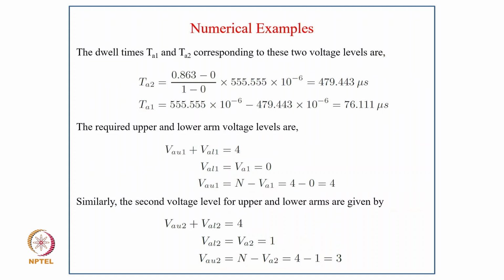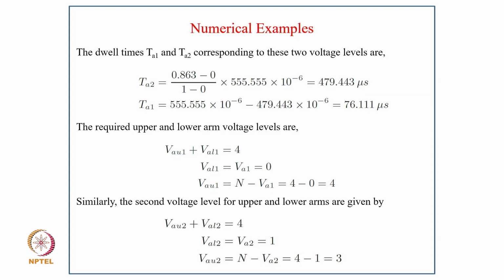So the dwell times dA1 and dA2 corresponding to these two voltage levels are: dA2 equal to (0.863 minus 0) divided by (1 minus 0) into 555.555 into 10 to the power minus 6, so it comes to 479.443 microseconds, and dA1 equal to 555.555 into 10 to the power minus 6 minus 479.443 into 10 to the power minus 6, that becomes 76.111 microseconds.